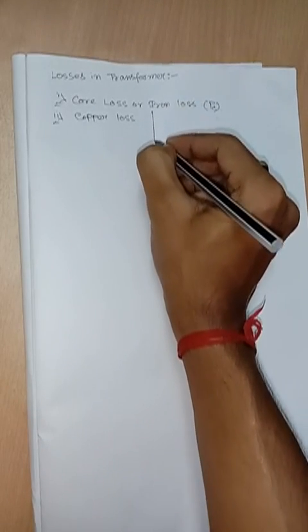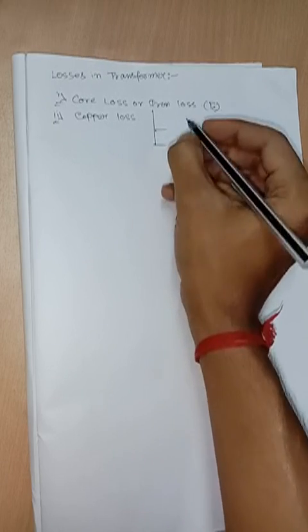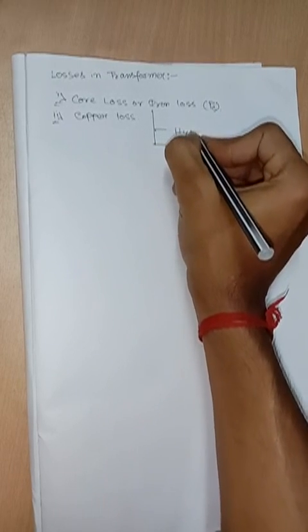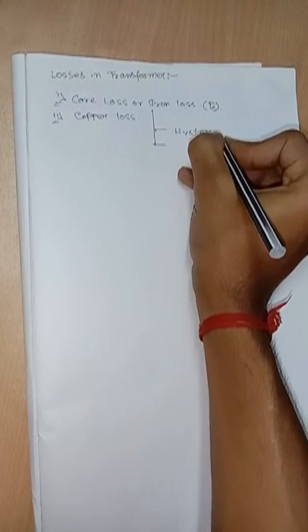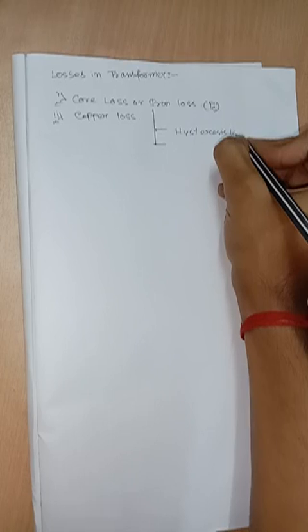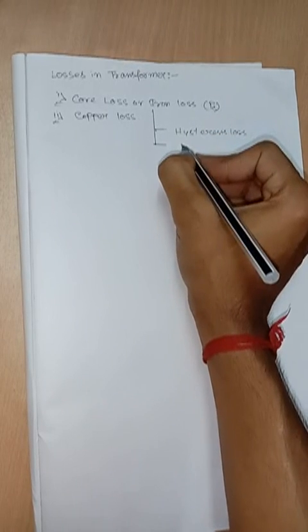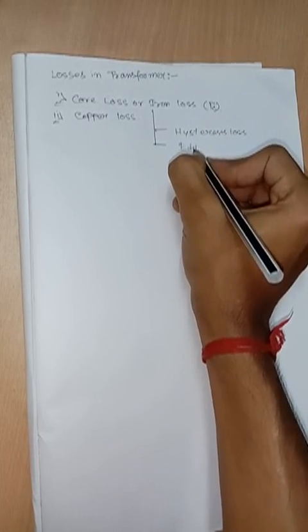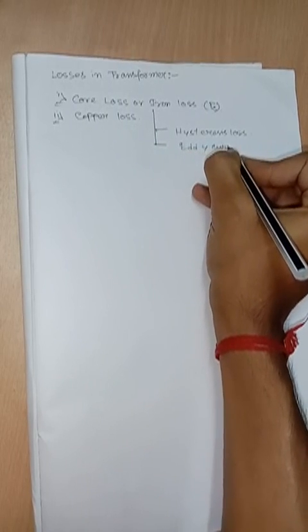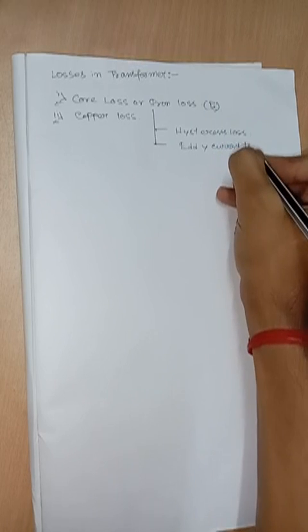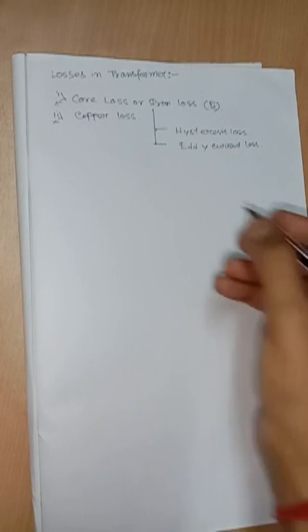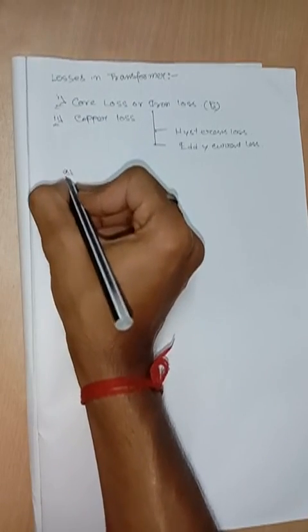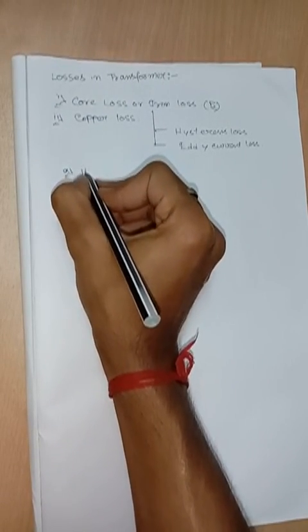It consists mainly of two components: number one, hysteresis loss, and second, eddy current loss. First, we will describe the hysteresis loss.